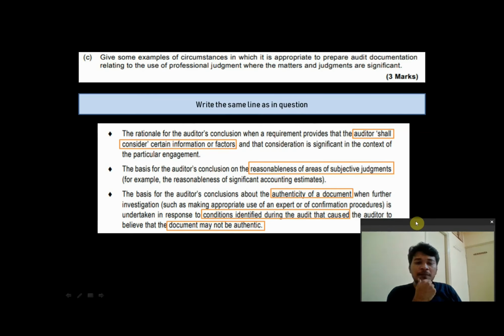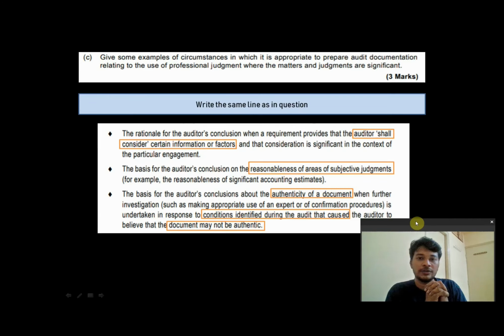Okay, the next one, the auditor's conclusion is based on a document where the auditor has certain circumstances which give him reason to believe that the authenticity of the document on the basis of which he has arrived at that conclusion may not be true. For example, in the company, they have given you certain bank statements. It looks like you're preparing the BRS, which is the bank reconciliation statement, and for that they have given you bank statements. You're not sure of the authenticity of the bank statement.